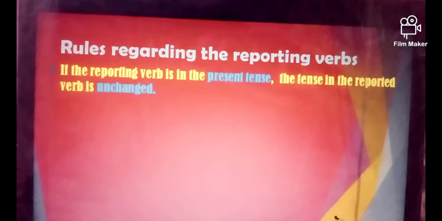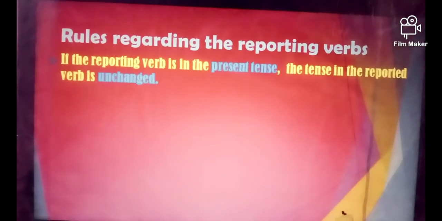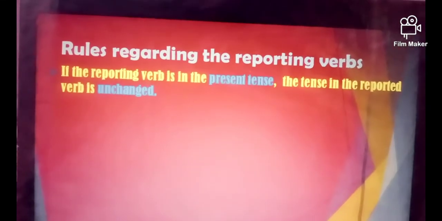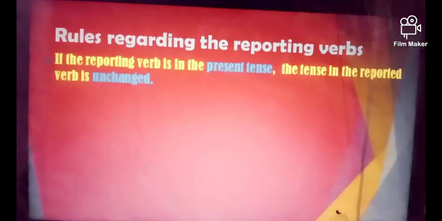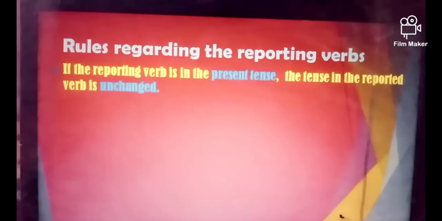But sometimes in direct and indirect speech they use simple present and present perfect. So whenever the reporting verb contains the simple present or the present perfect, we are not supposed to change the tense of the reported verb. Take a look at the example here.